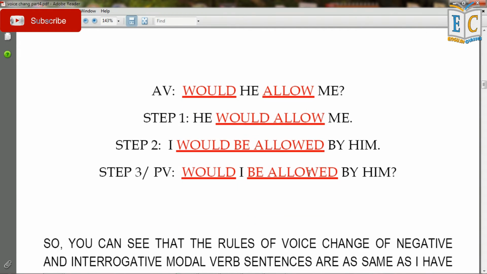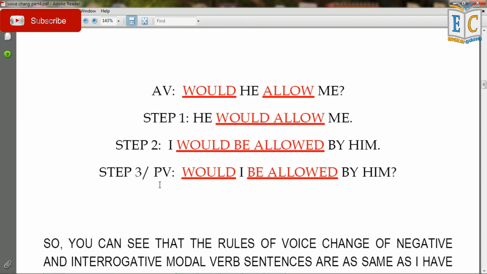So now let us check an example of interrogative modal verb sentence. So in active voice, would he allow me? In step 1 we have to make it a normal or an assertive sentence. So he would allow me. Then in step 2 you all know that you have to change the voice of this sentence. So I would be allowed by him. So it is the voice change form of this sentence, which follows the basic modal verb voice change rule.